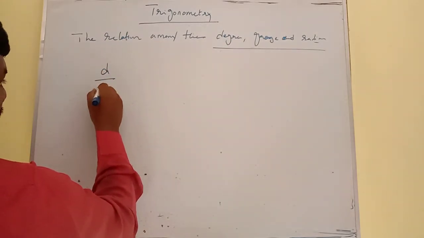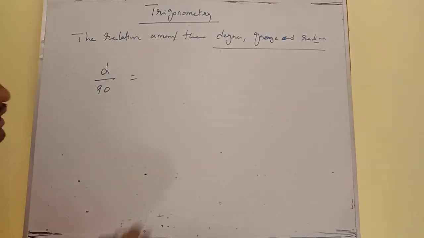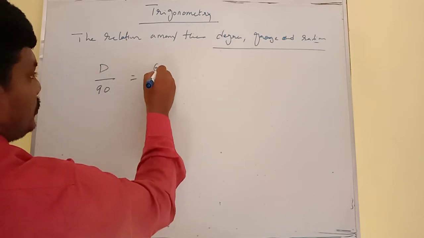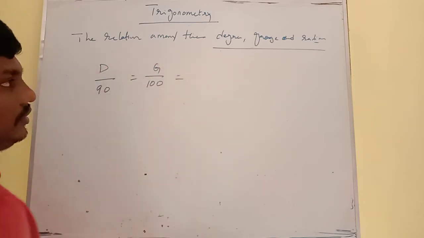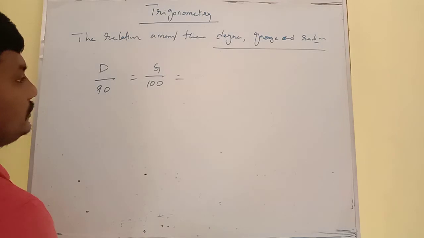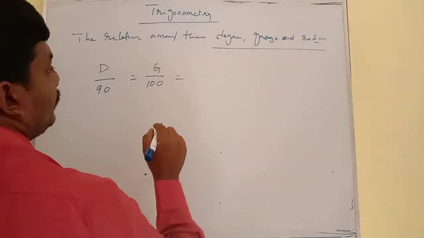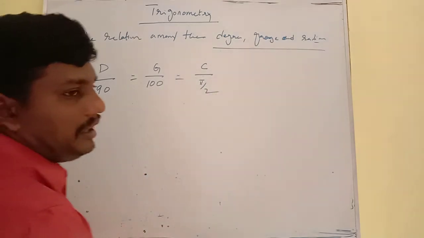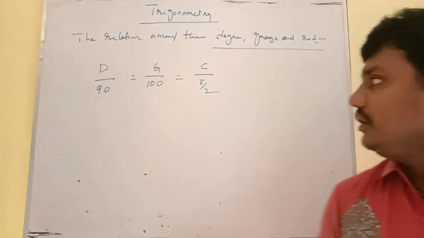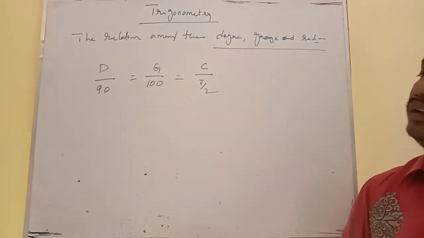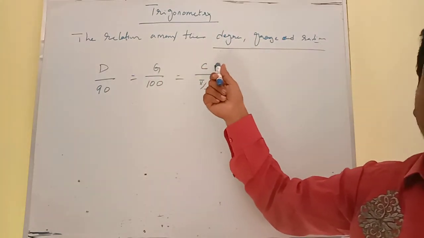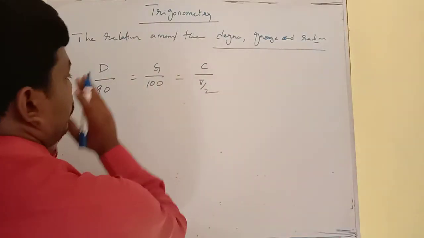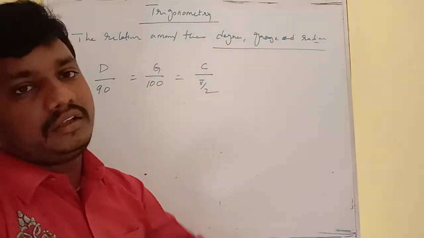So now degrees can be written as D. So D by 90 is equal to, grade can be written as G, so G by 100, that is equal to, radian can be written as C, so C by pi by 2. This is the formula for how to convert degrees into grades or grades into radians or radians into any other two. If you know one measurement, we can find the remaining two measurements.